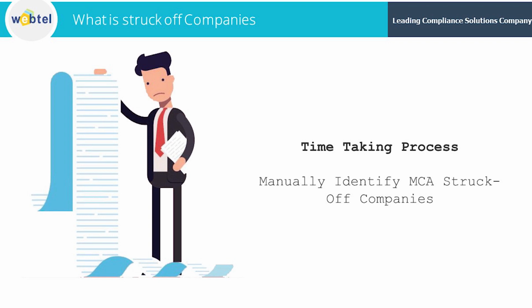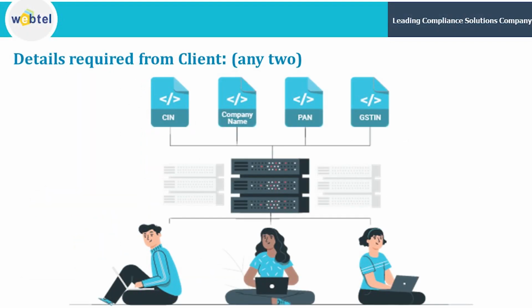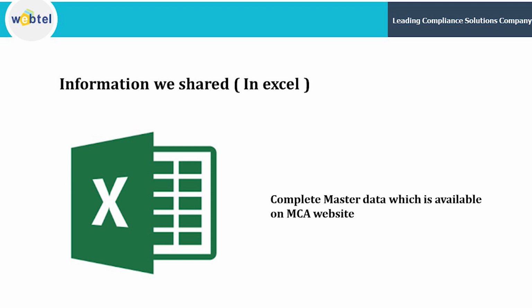To shorten this time consuming process and make it easier and more convenient for you, Webtel has brought up a solution. The only information required by Webtel is the CIN number, company name, PAN and GST. Only these 4 pieces of information are required from the company's side, and the result will be shared in Excel format. How you can get this Excel format, I'll just show you.